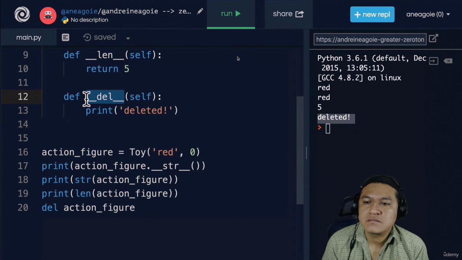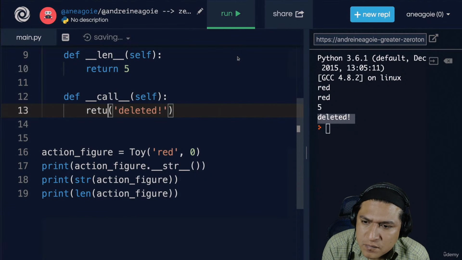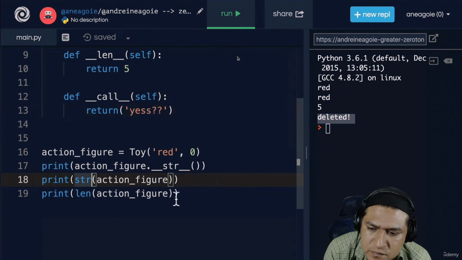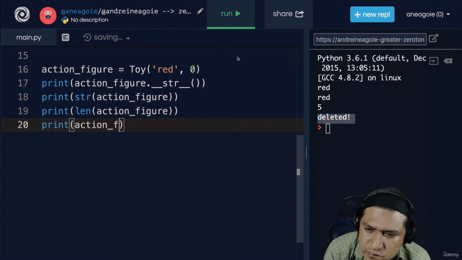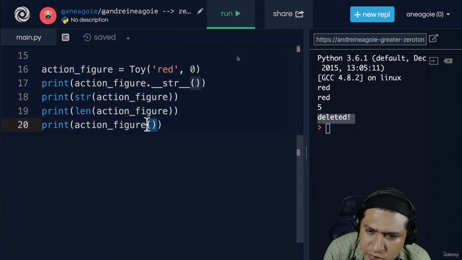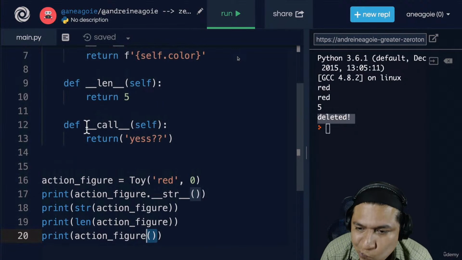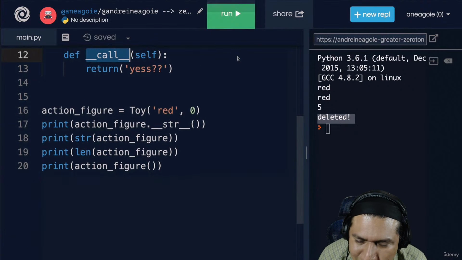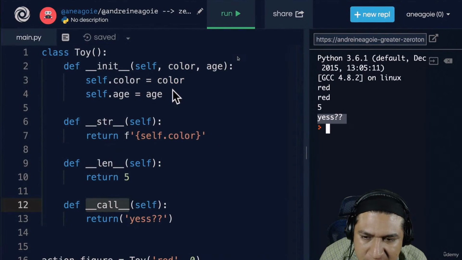Let's change this to use something called call. And call is an interesting one. Let's say that with call, we're going to return, and let's say yes, question mark. The neat thing about call is that now it gives our toy class some superpower. We can say action figure, and then with call, we actually can now call the actual object with these brackets. So using call, I have this special way to call a function, which by the way, underneath the hood, the way we're able to call functions is using this dunder call. If I click run, I get yes. Like a function. Right.